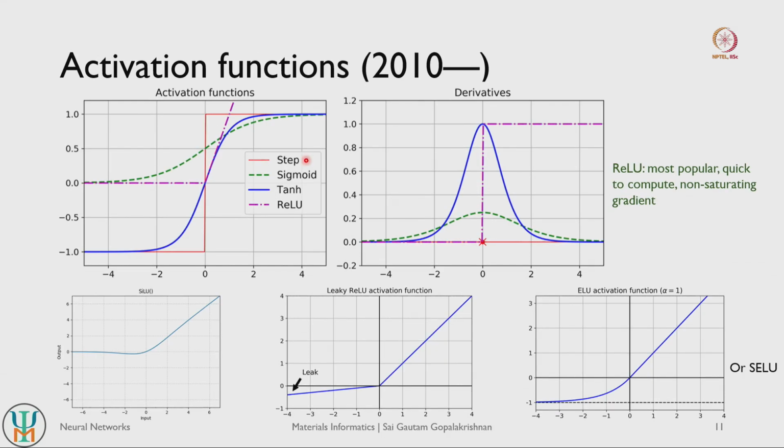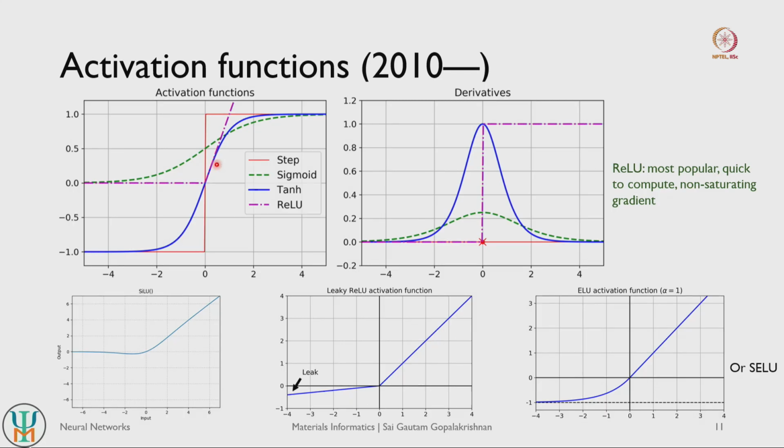The other important advance that was made was in terms of activation functions. The major advances happened around the 2010s or so, but advances started coming in the first decade of the 2000s as well, right. There is now a whole zoo of activation functions that we can choose from. So the step function is what we saw before, introduced in the perceptrons in the 1950s, followed by the sigmoid function that was used by Geoffrey Hinton, right.